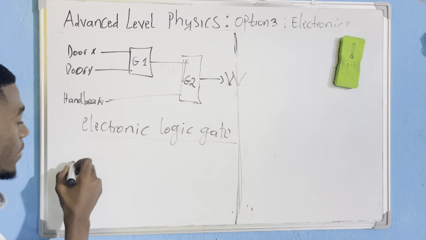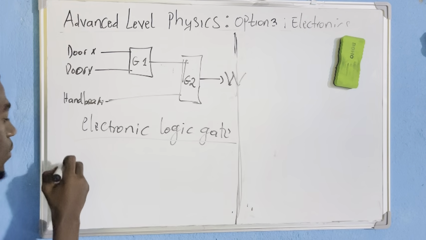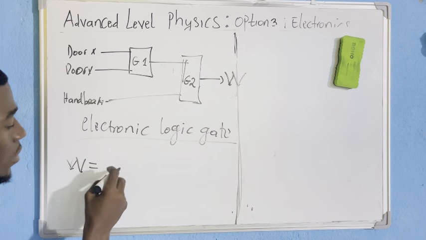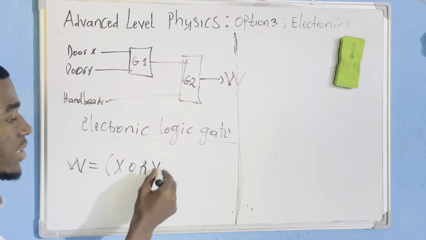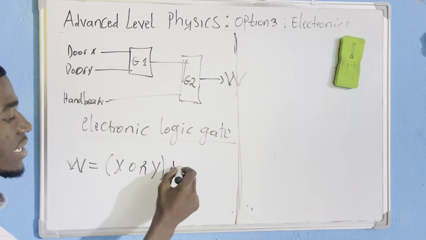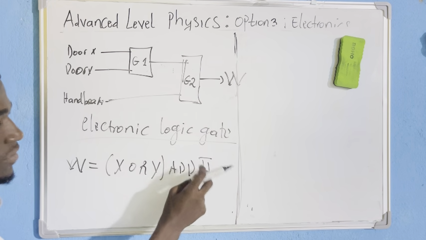So we should understand here that W is on when X or Y is high and the handbrake is off. Off means H bar.